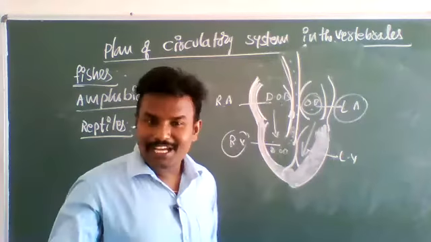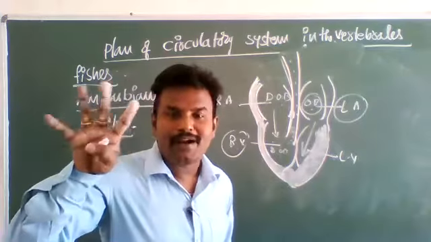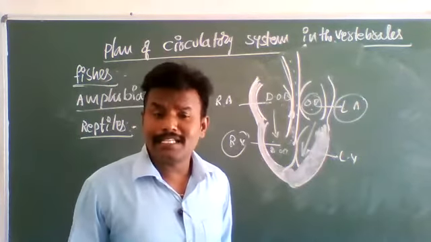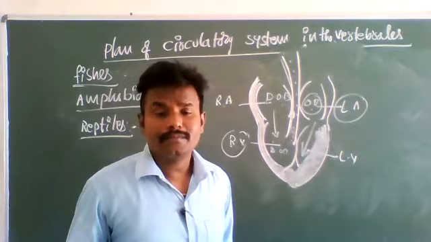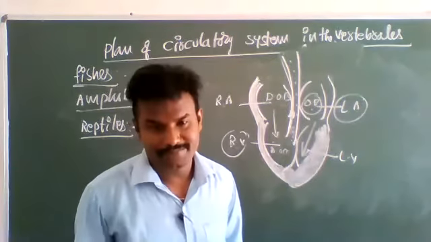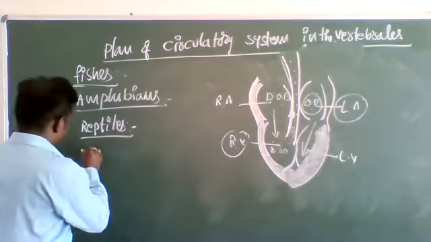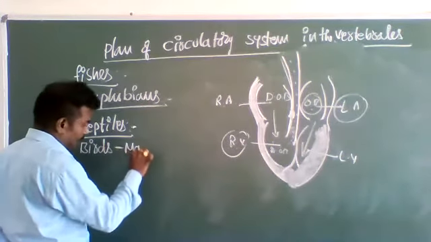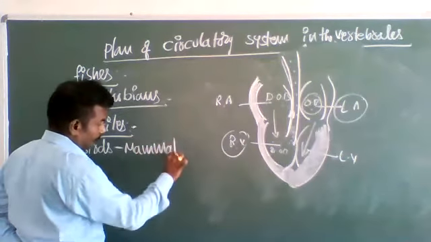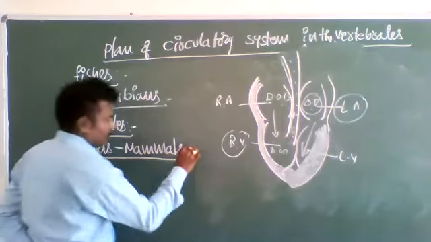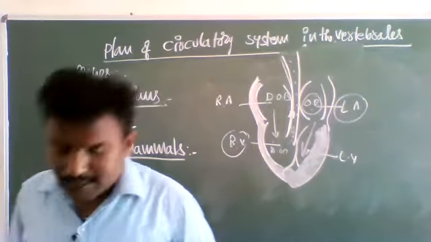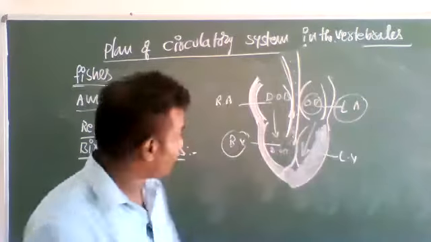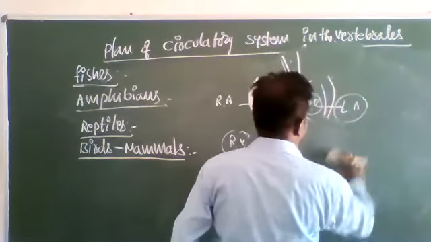But in crocodiles, the four-chambered heart is well developed. Therefore, in crocodiles, the heart is a double circuit heart with double circuit circulation. Birds and mammals possess a four-chambered heart. Same here, but here we will change.